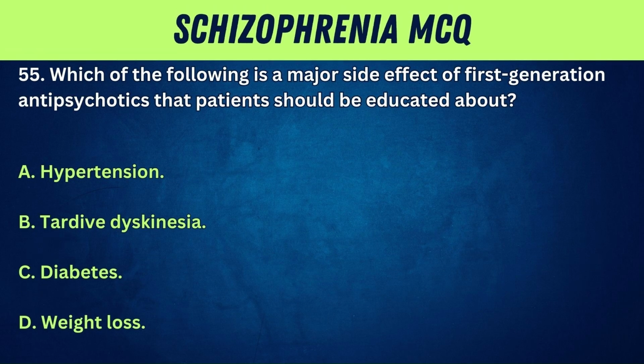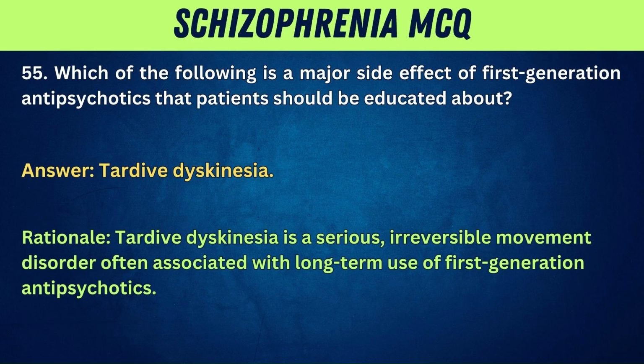55. Which of the following is a major side effect of first-generation antipsychotics that patients should be educated about? A. Hypertension. B. Tardive dyskinesia. C. Diabetes. D. Weight loss. Answer: Tardive dyskinesia. Rationale: Tardive dyskinesia is a serious, irreversible movement disorder often associated with long-term use of first-generation antipsychotics.